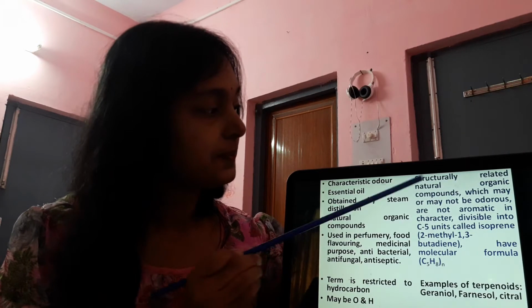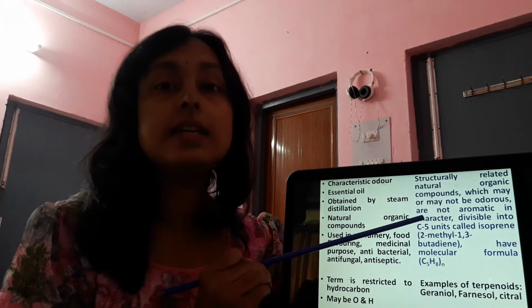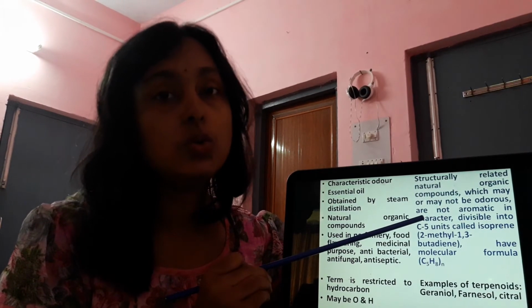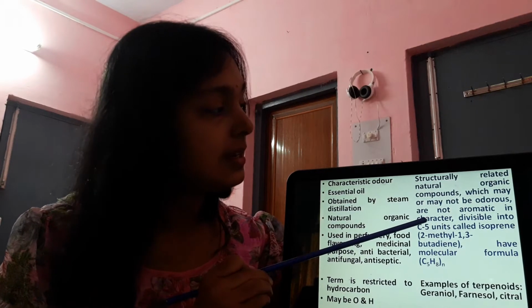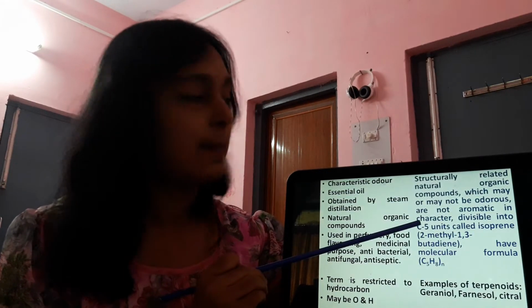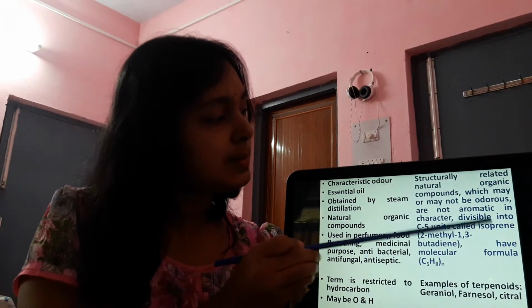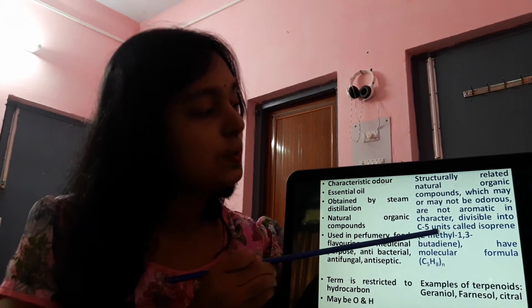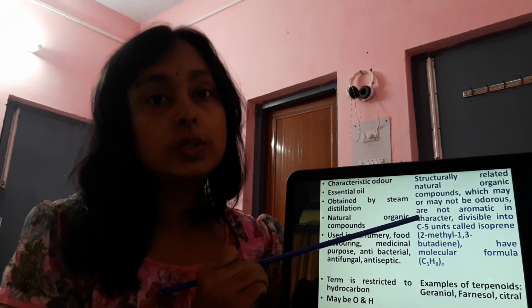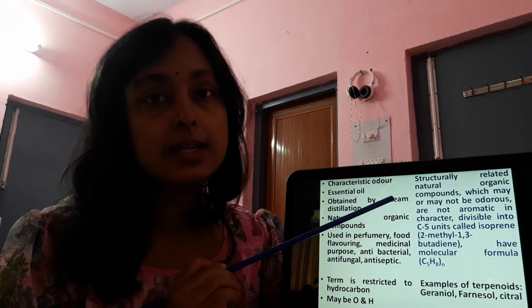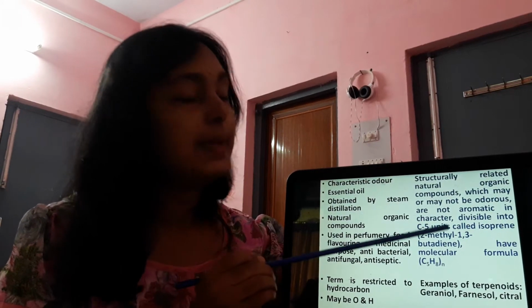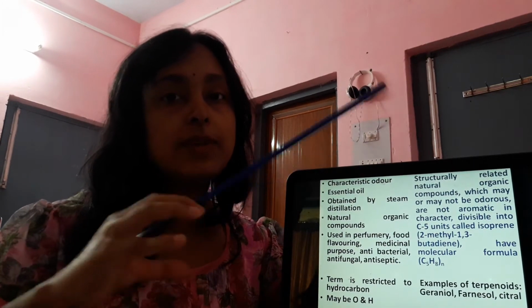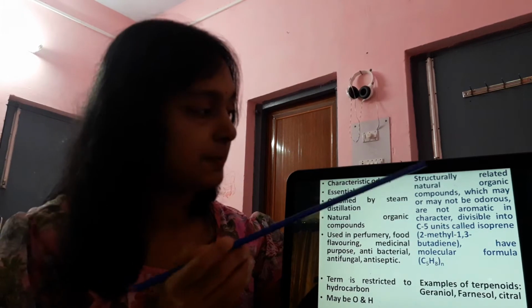They are not aromatic in characteristic, so no aromatic characteristics are seen in the terpenes. They are divisible into C5 units called isoprene units. So the total structure is divided into C5 units, a package of C5, C5, C5 like that.